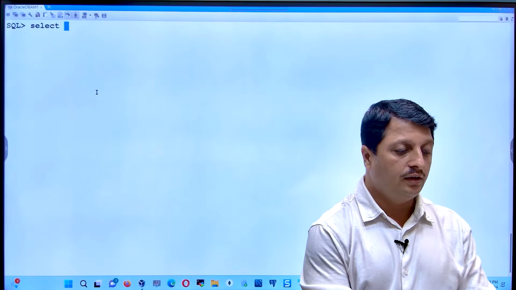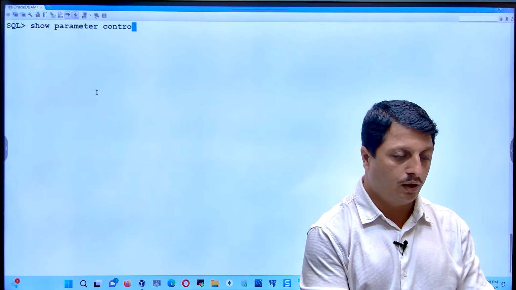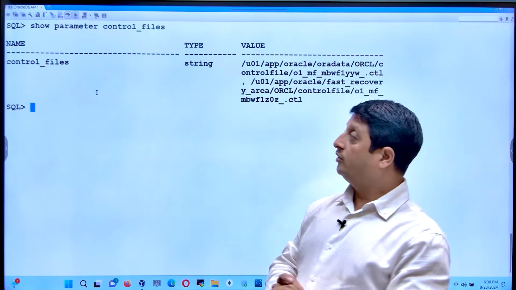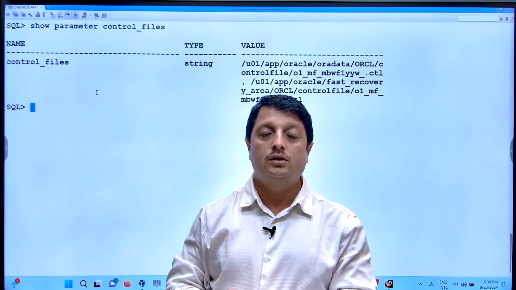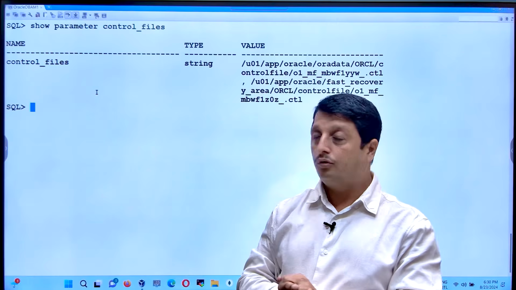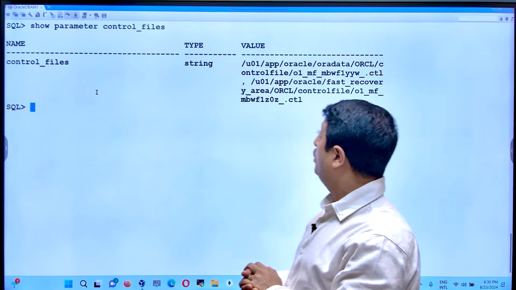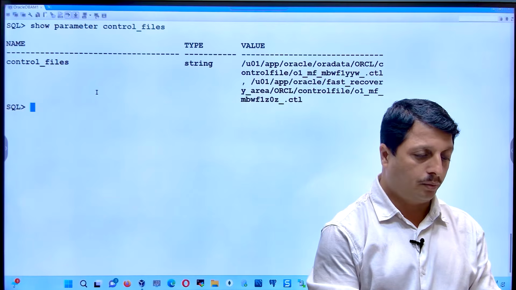You verify here there is a parameter called show parameter control_files. Now this is one of the parameters which will store the name, the path and file name of your control file. So right now it is not given in a proper format. Let me just do it in a proper way.